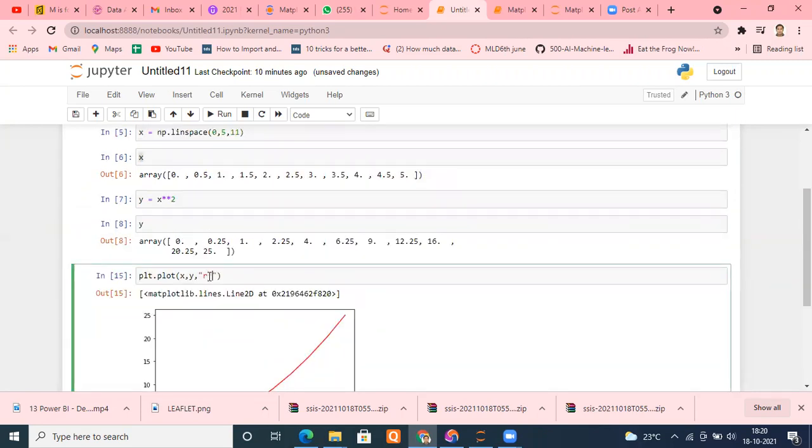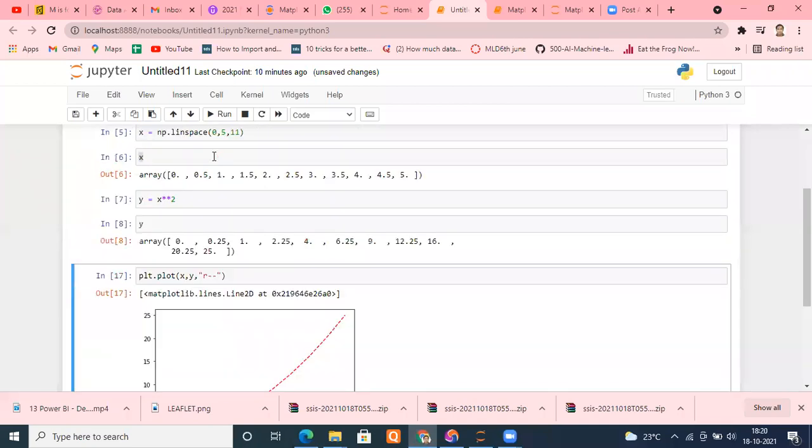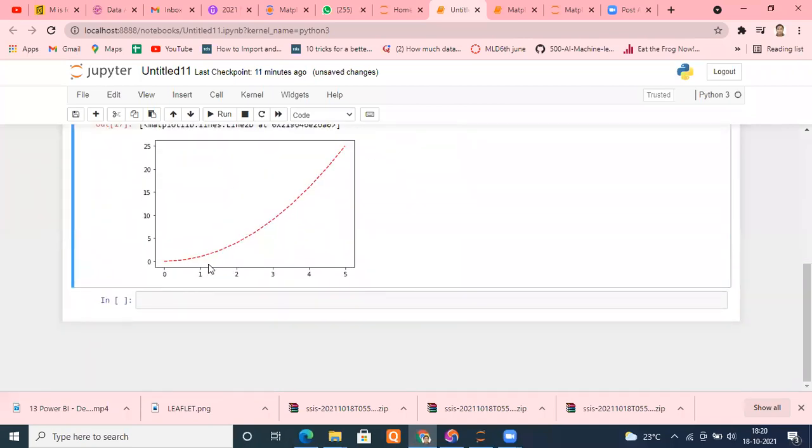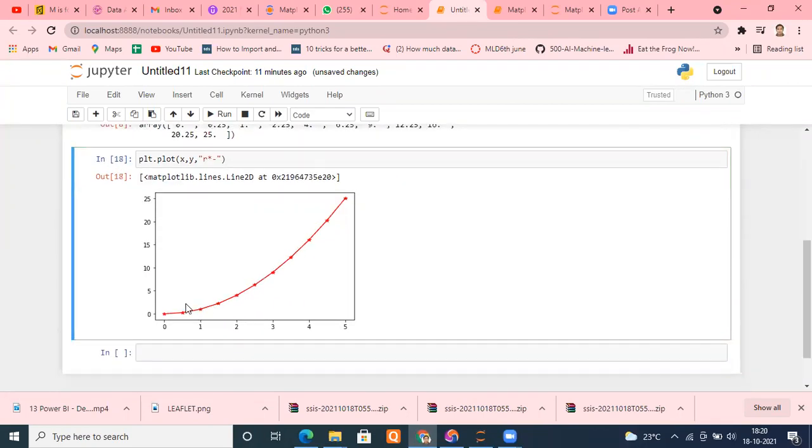Suppose I put a star here. Can you see what I get? Same relationship I got, but now the star is coming here. If I put dash dash, see, I'm getting this shape here. Can you see? I just put R dash dash. Suppose I put like this, star and dash. Okay. Can you see? I get this kind of graph. How easy customization is, what I want to see there.